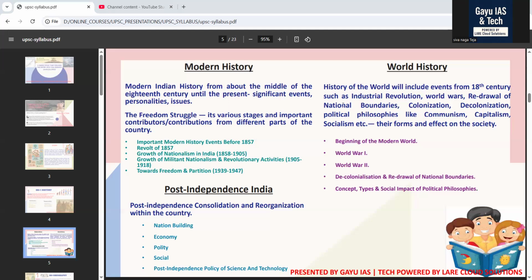The grandfather continues: by the 18th century, the British East India Company had gained enormous power, first through trade, then through war and diplomacy. Here, UPSC wants you to know the expansion of British power after the Battle of Plassey, 1757, and Buxar, 1764, the doctrine of lapse and subsidiary alliance, economic policies, and impact on Indian society. What UPSC is going to ask is: how did British policy consolidate their rule? What was their impact on the Indian economy?